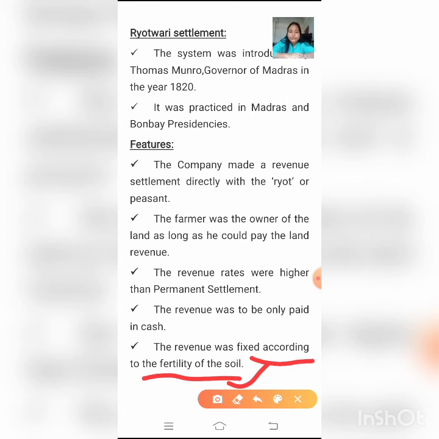Please go through your books and go through the notes that I have provided, and let me know if you have any doubts. In the next segment, we will discuss the impact of the land revenue settlements. We'll discuss what were the results, or what were the effects of the land revenue policies introduced by the East India Company. Thank you.